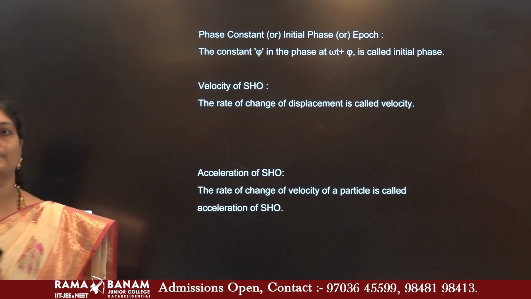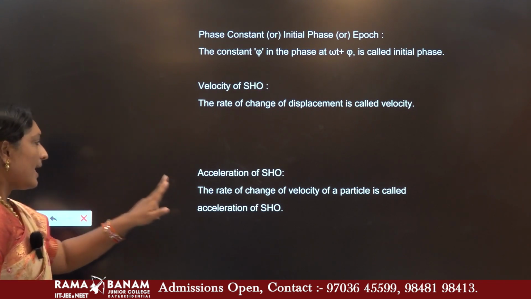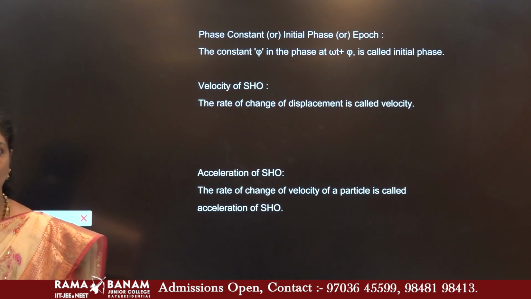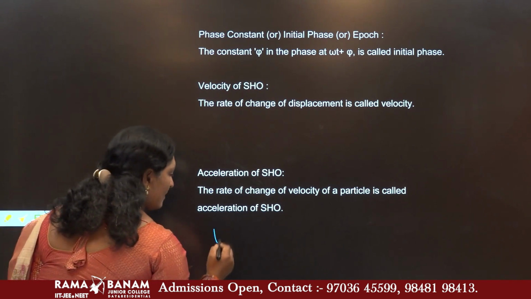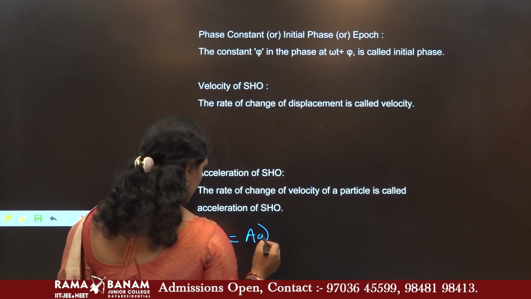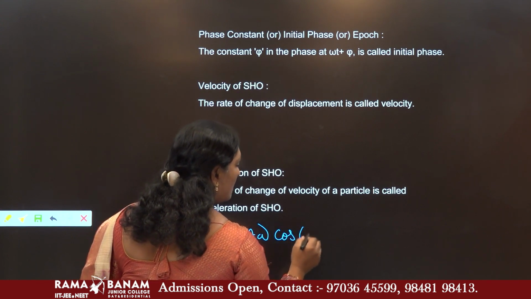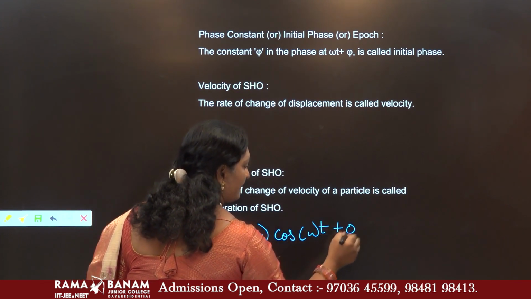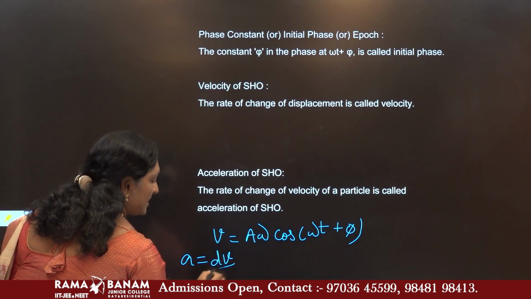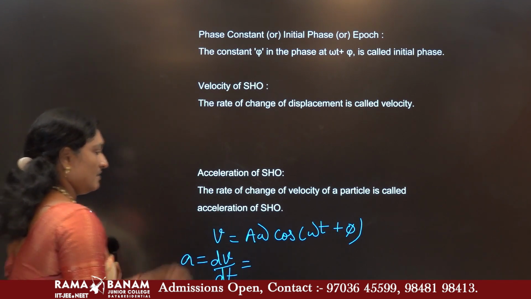Now the last concept is acceleration. What was the value of acceleration? Acceleration is defined as the rate of change of velocity. What was the velocity? We have just calculated it: a omega cos(omega t plus phi). Acceleration means rate of change of velocity, that is dv by dt, so we need to consider the derivative of this.